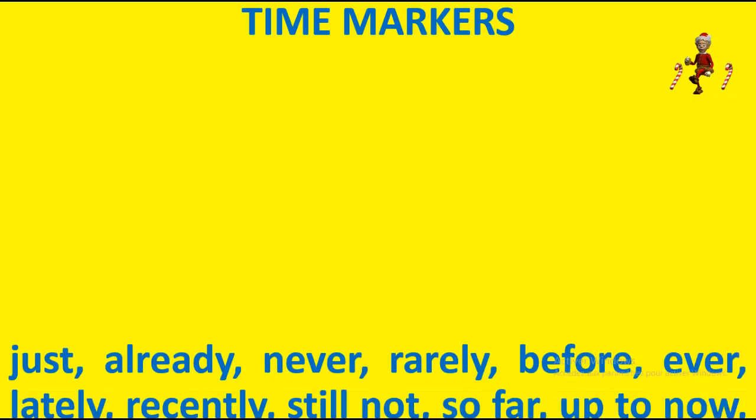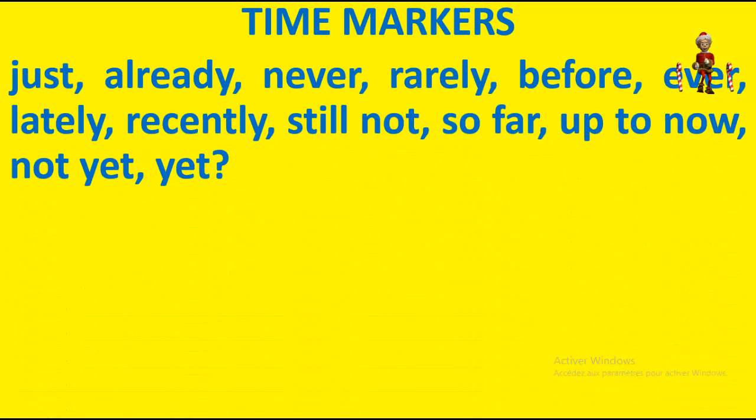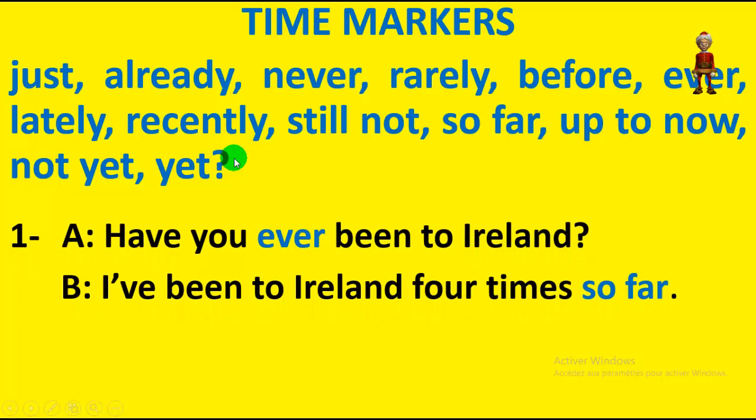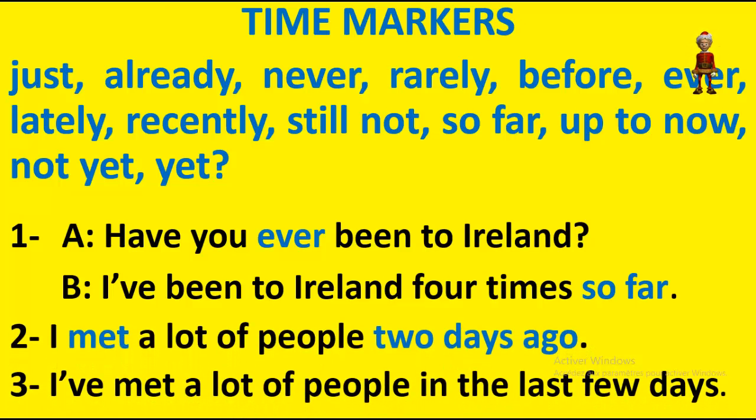Now, some time markers: just, already, never, rarely, before, ever, lately, recently, still, so far, up to now, not yet, yet. I'm sorry, here there is no question mark. Have you ever been to Ireland? I have been to Ireland 4 times so far. Present perfect. I met a lot of people 2 days ago.